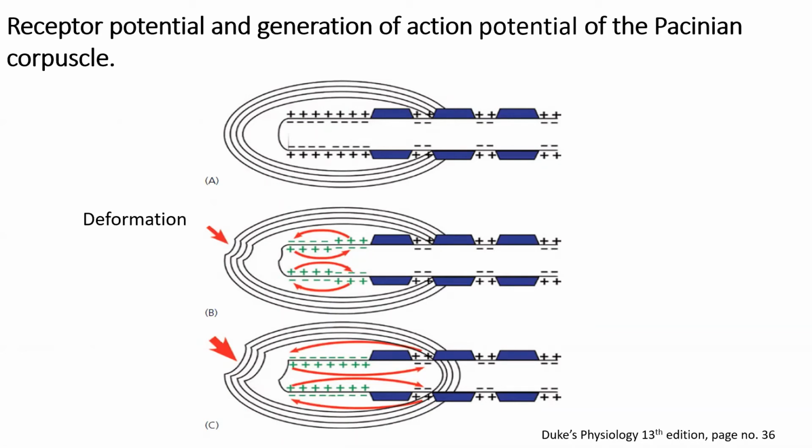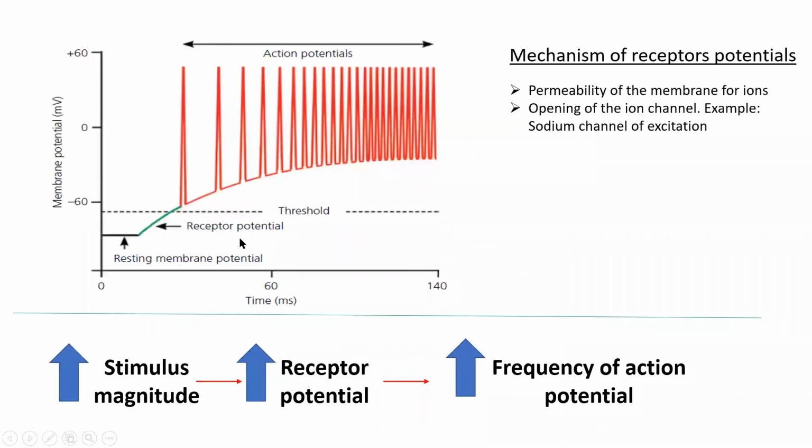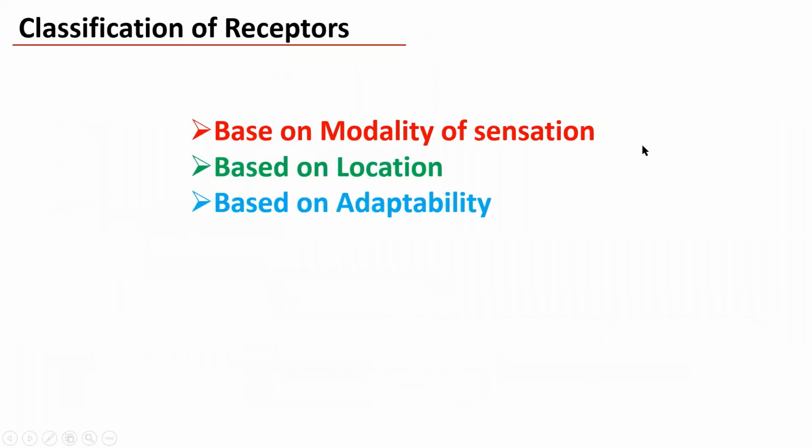If the stimulus is stronger, then more sodium will enter the sensory neuron, so the frequency will increase. So these are receptor potentials, which are due to permeability of the membrane for ions, and the opening of ion channels due to stimulation of the receptor. For example, it may be the sodium channel for excitation, depolarization.